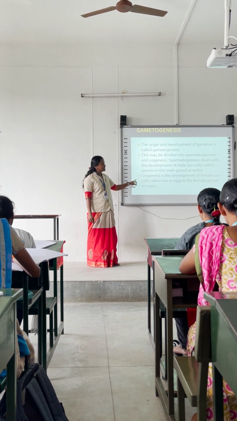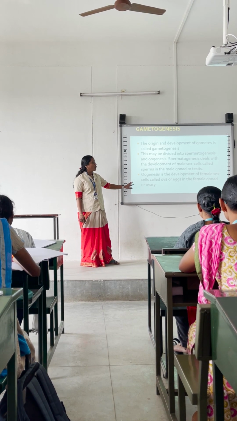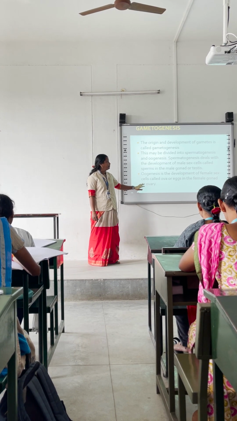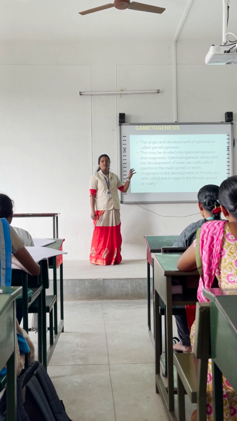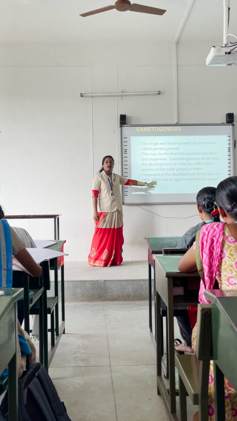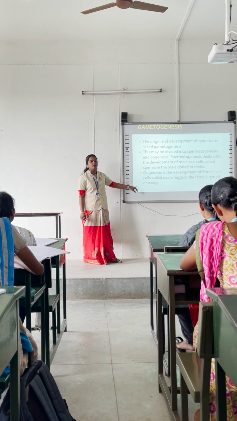Oogenesis is the development of female sex cells called ova or eggs in the female gonad or ovary.